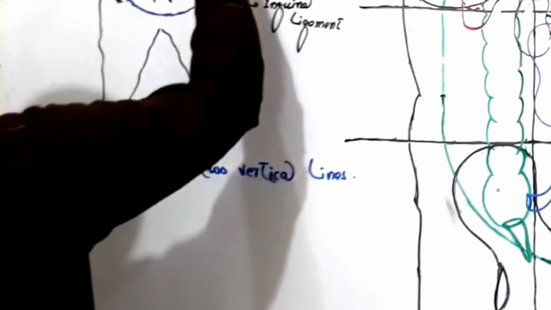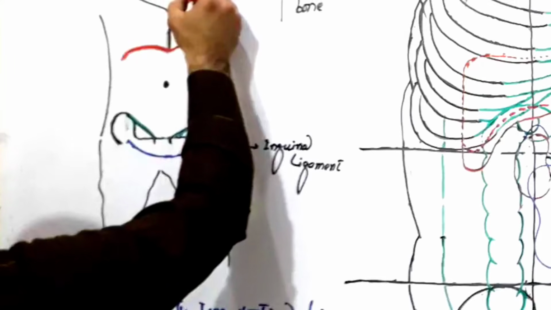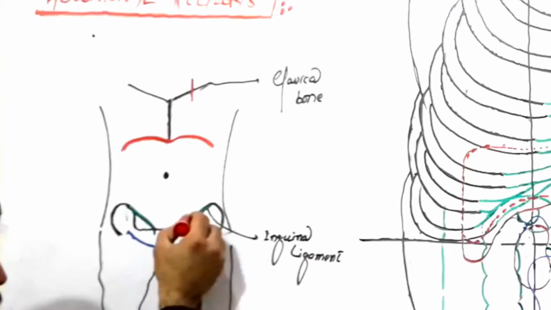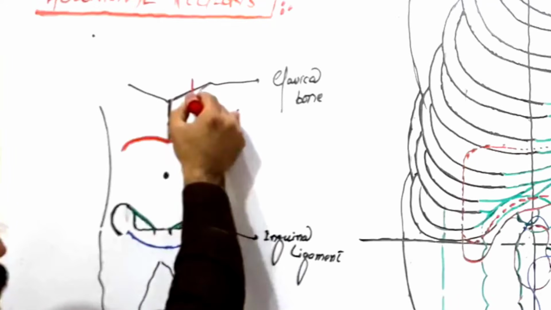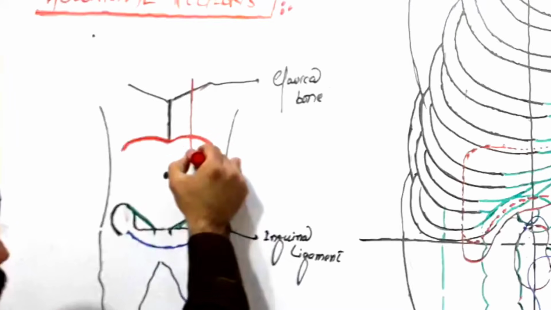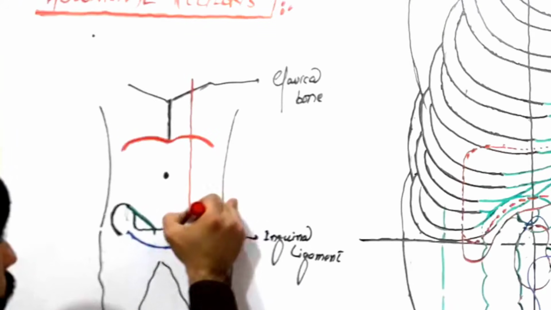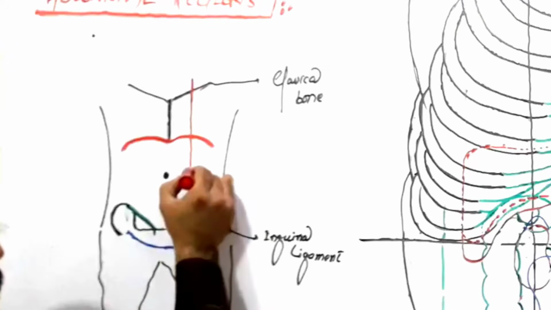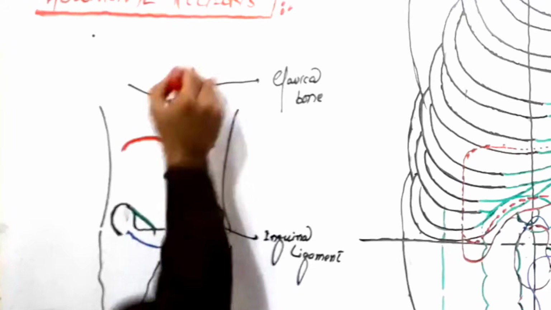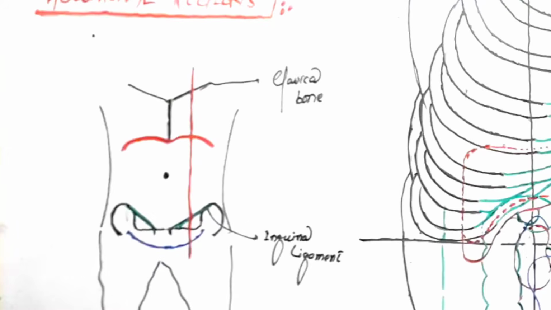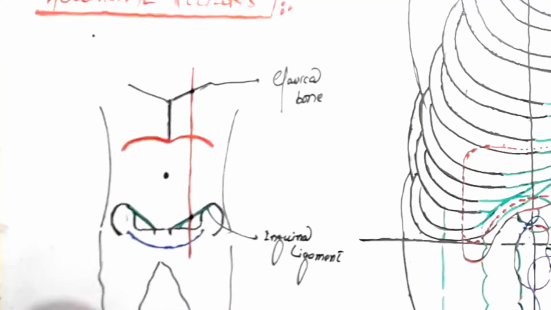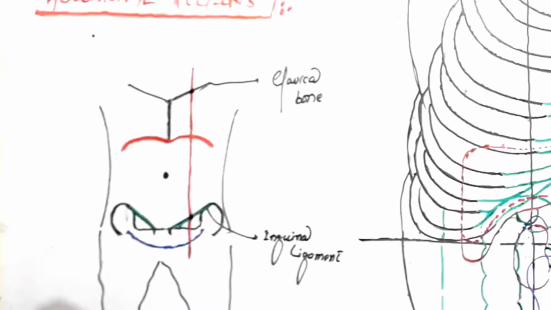This is our clavicle bone. So from the mid clavicular point to the midpoint of the inguinal ligament, we draw an imaginary line, and this line is our first vertical line, right? So we started from the mid clavicular point up to the mid inguinal point, right?